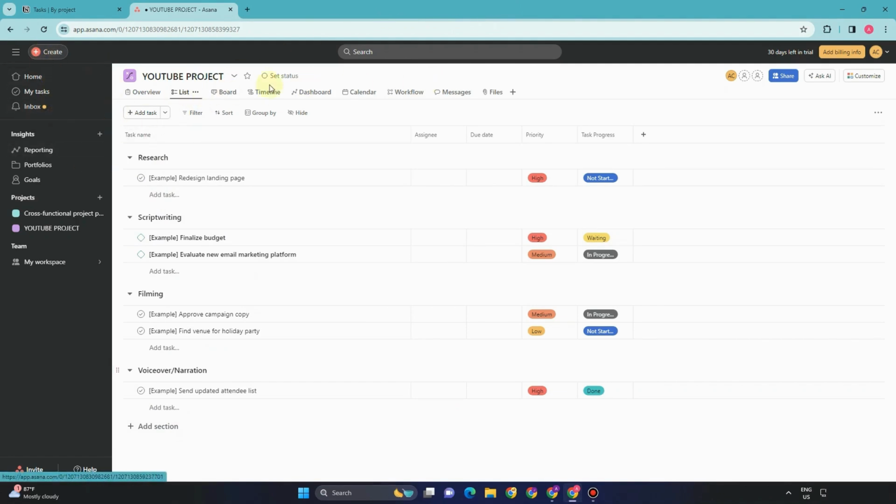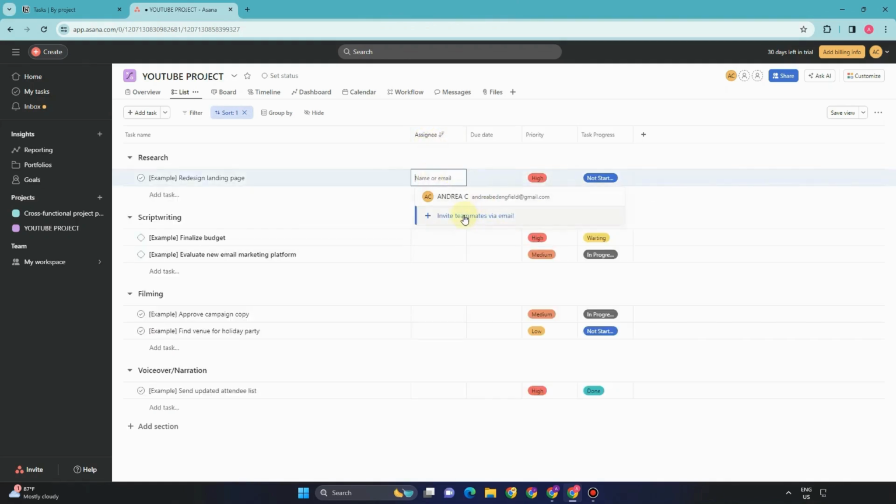All you have to do is to edit and choose a view. For example, we have here list, board, timeline, dashboard, calendar, workflow, and messages. To change it, what you're going to do is to tap the name of that specific YouTube project tasking.